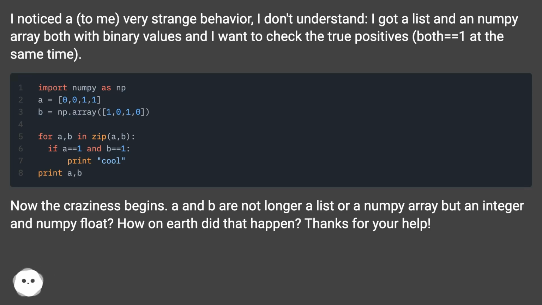Now the craziness begins. A and B are no longer a list or a numpy array but an integer and numpy float? How on earth did that happen? Thanks for your help.